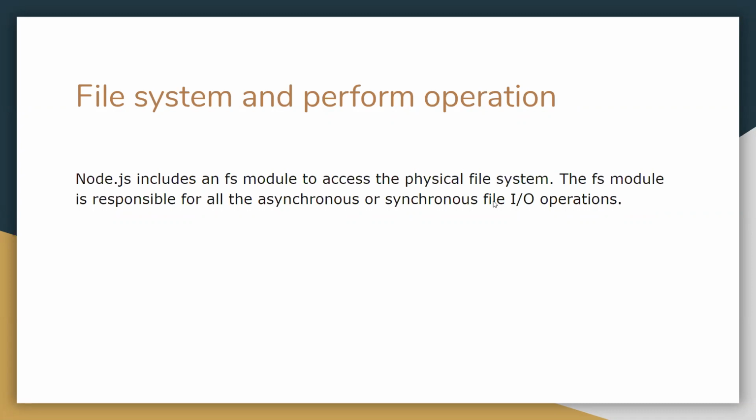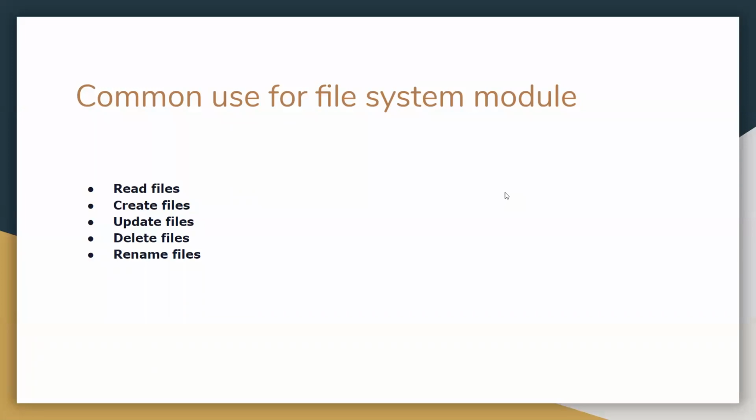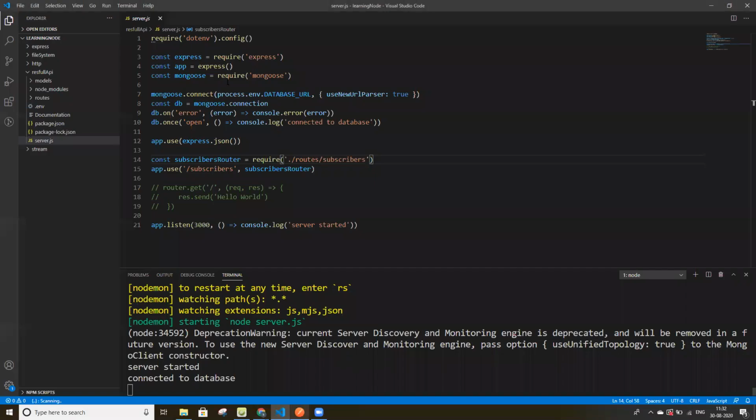A module is nothing but a library on the server in a Node.js application, and this one is a built-in module. With the help of this module, we can write files on the system. Common uses for the file system module: read files, create files, update files, delete files, rename files. These are the common uses. I'll take an example and try to make you understand with its help.